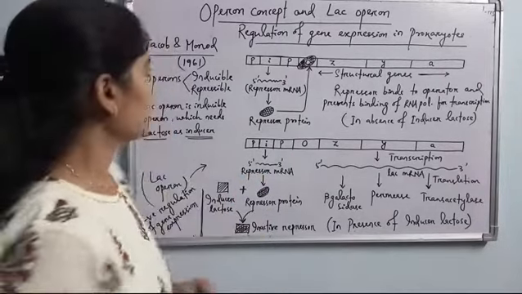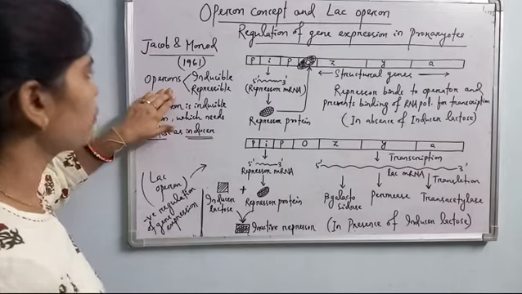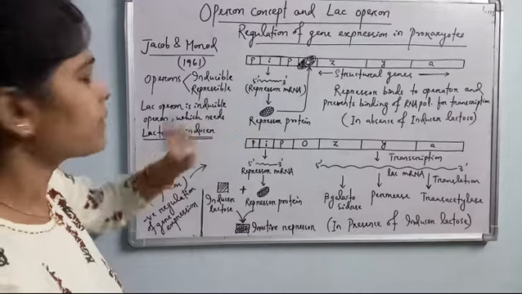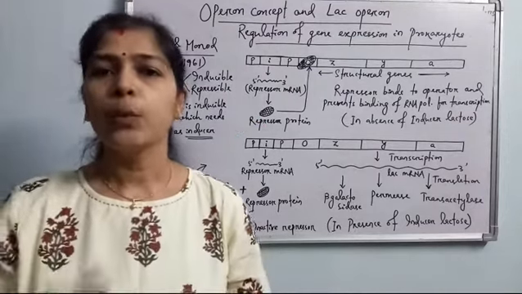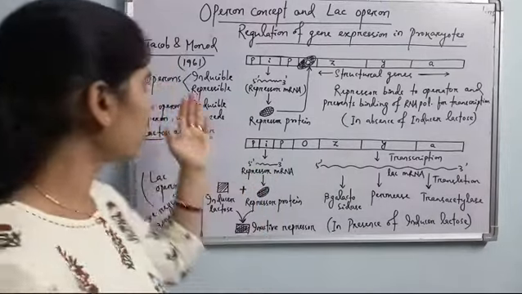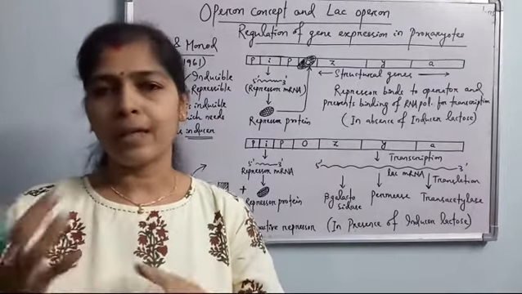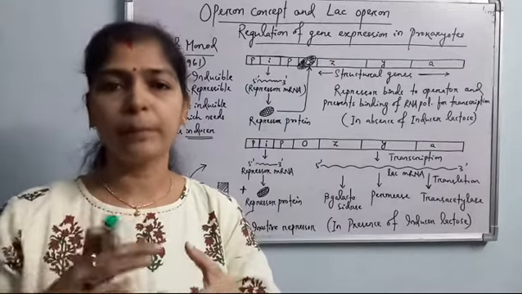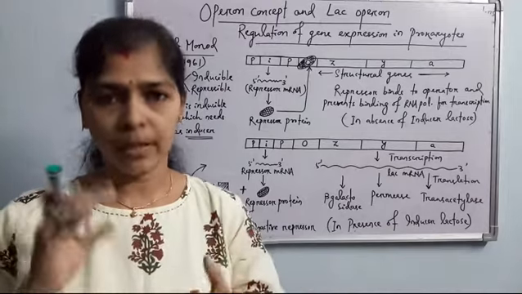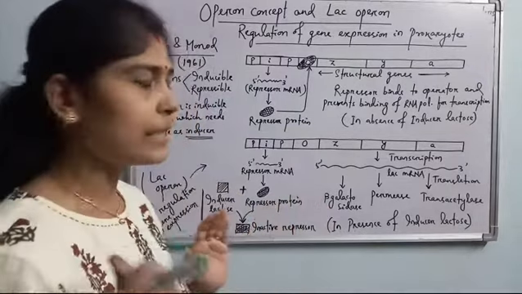According to Jacob and Monod's experiments, two different types of operons are found in prokaryotes. What are the two types? Inducible and repressible. Inducible operons are induced by the presence of certain substrates so that they are expressed. Repressible operons are repressed by the presence of the catalytic product. If the product is more inside the cell, then automatically the cistrons regulated by the operator or operon are switched off. All these things we'll discuss in detail.